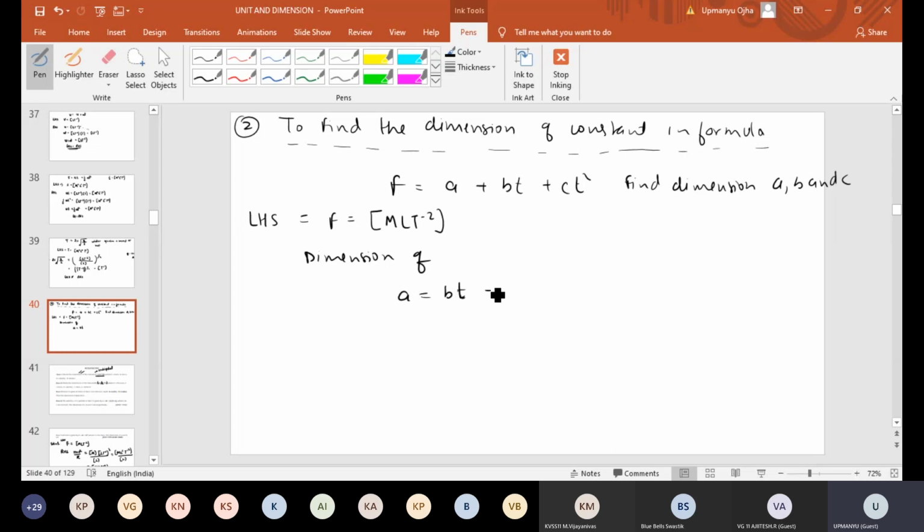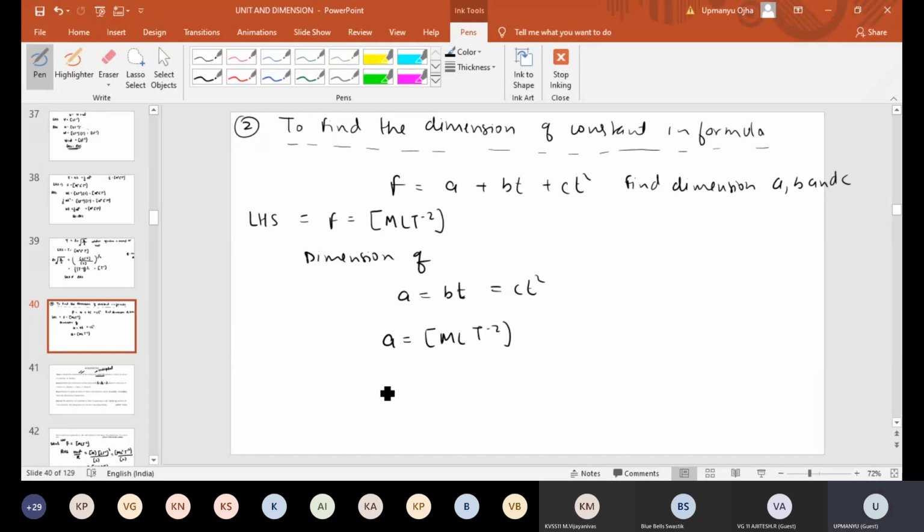Okay, BT plus CT equal to CT square. Only if the dimension of A equals BT equals CT square, then only if you add this right hand side, you'll get the dimension of force. Now, logically, can we say that the dimension of A should be equal to force only? Because force should be added with force, then only we can get the force. Okay, the dimension of A will come as force, that is MLT^-2.